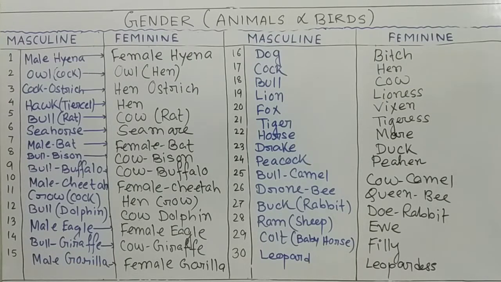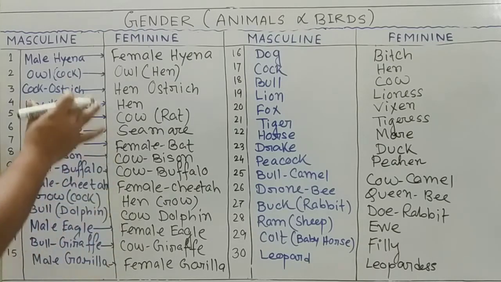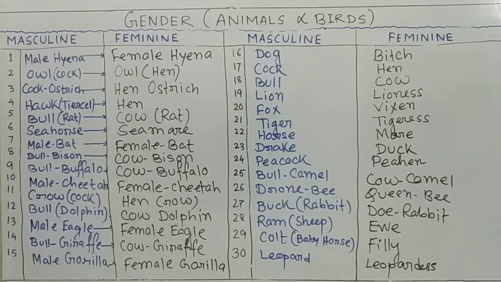I hope you note down this part. So I will wrap this and then write another 15 words. And if you cannot write with me, you can pause the video and then write.